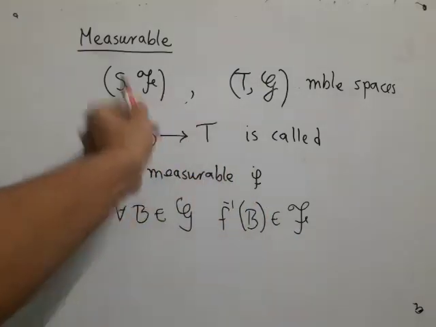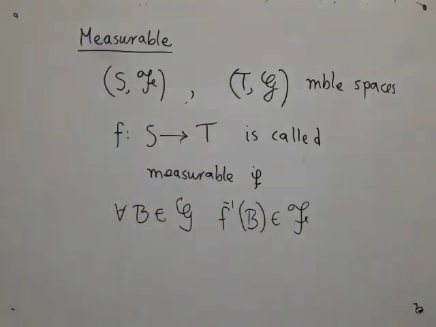is measurable here. Now, just because I am using the F inverse notation, this does not mean that F is one-to-one or anything.